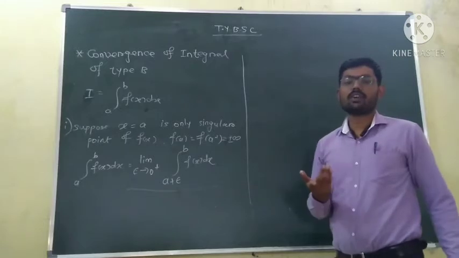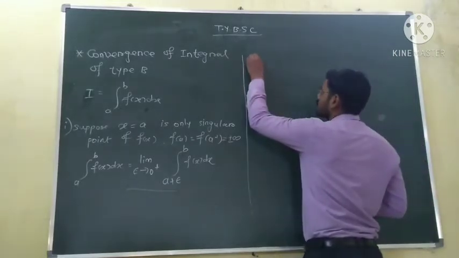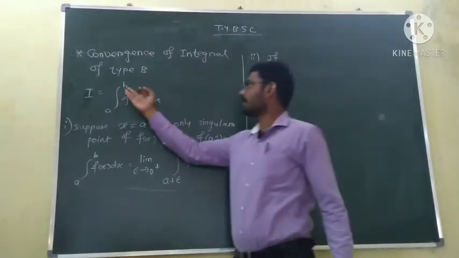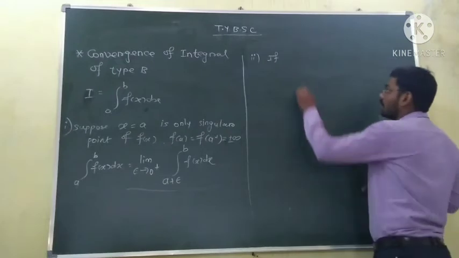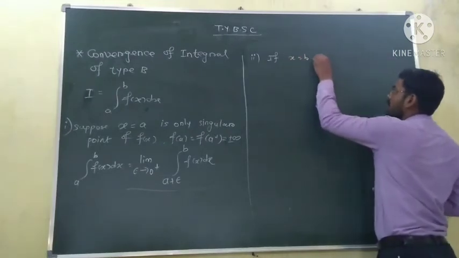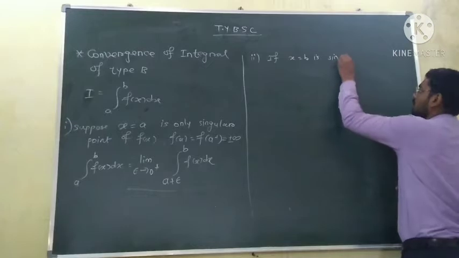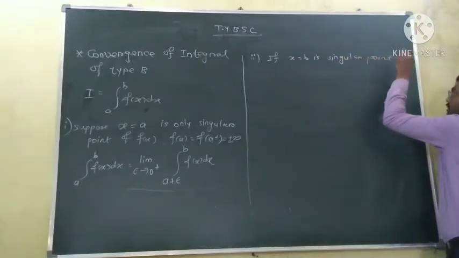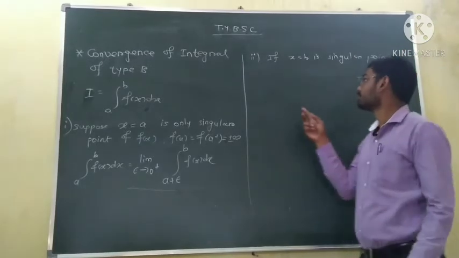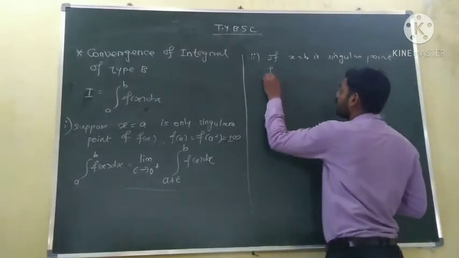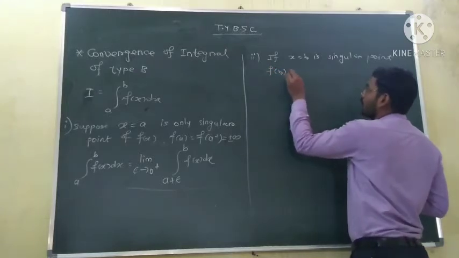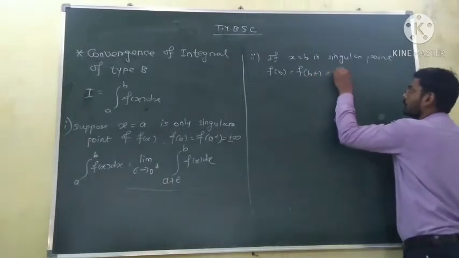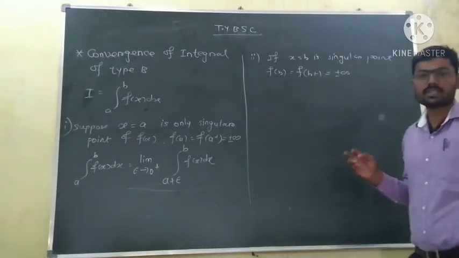Now similarly, if the upper limit, or right hand limit, b is the singular point, we take case 2. If x is equal to b is the singular point, then the function becomes unbounded because it is a singular point.